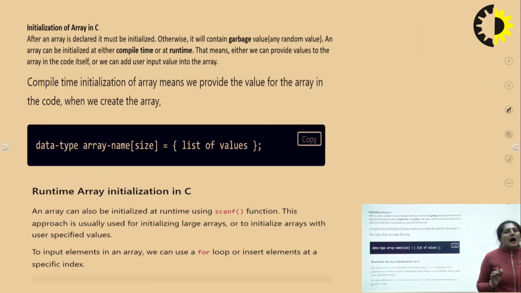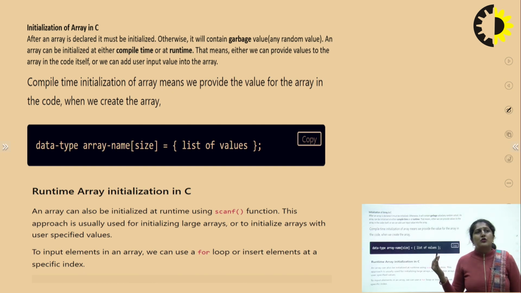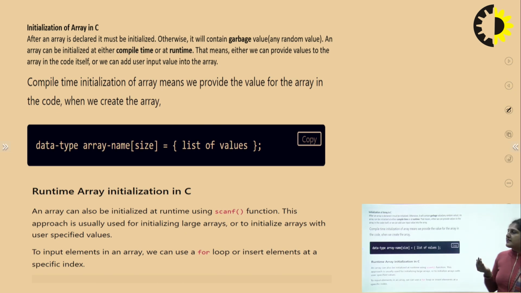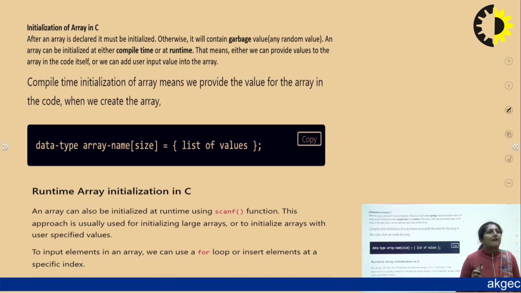So how can we initialize? Let us see how we can initialize our array in C. To initialize an array in C, we can do it in two ways. Firstly, at compile time. Secondly, at runtime. In both ways we can initialize the array. After the array is declared, it should be initialized. Otherwise, it will contain a garbage value or any random value.